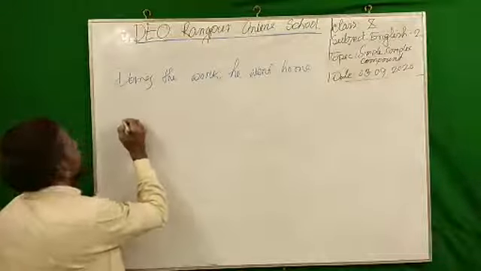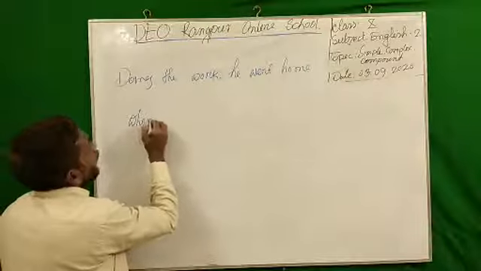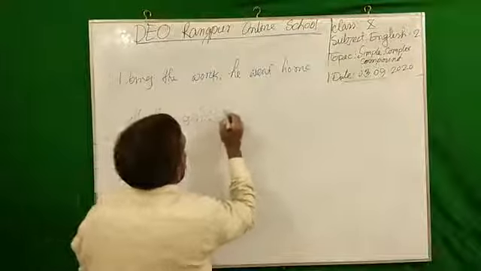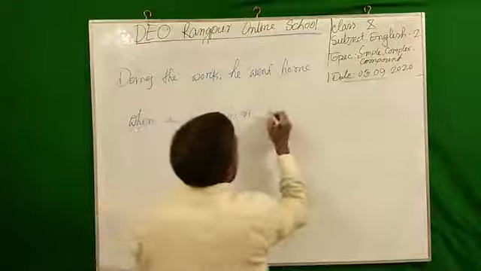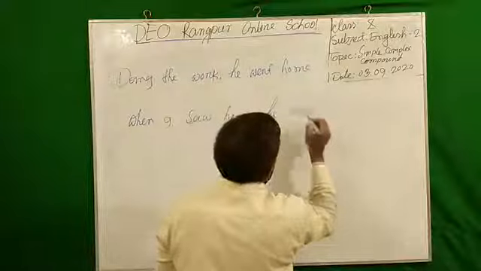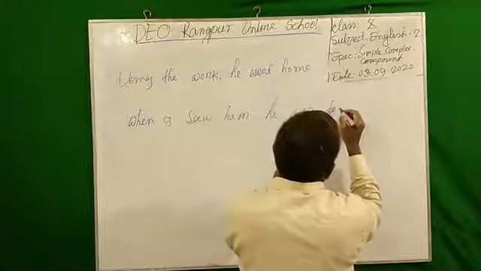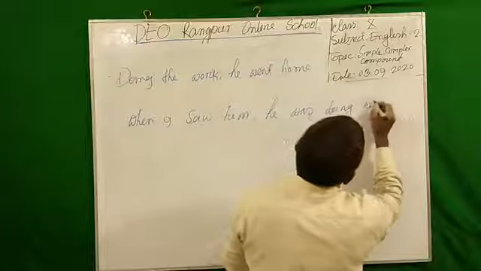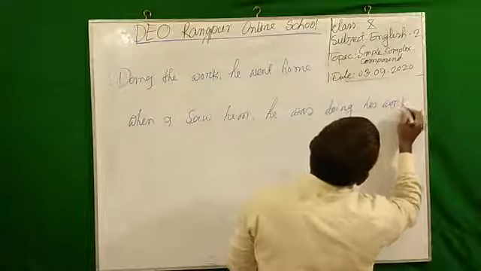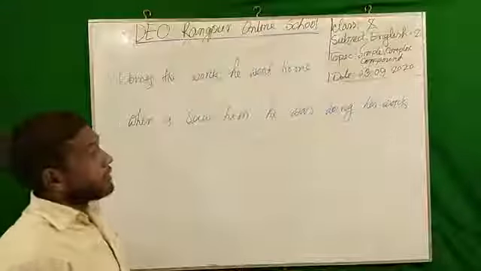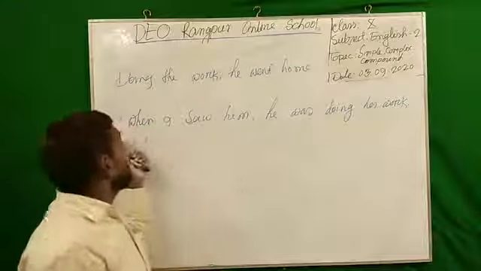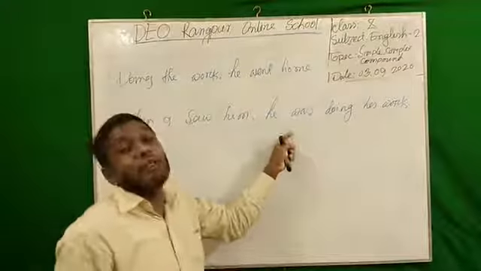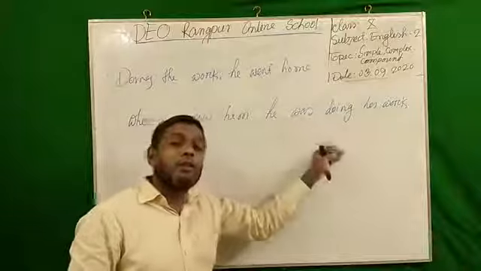I am writing another sentence: When I saw him, he was doing his work. Now look at the sentence and tell me how many clauses I have used here, and which clause is dependent and which is independent.